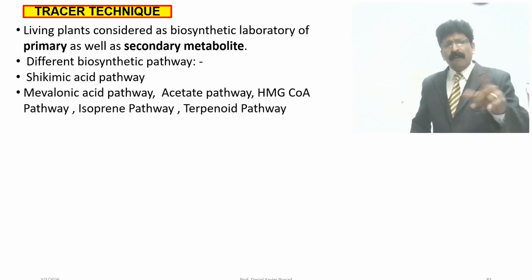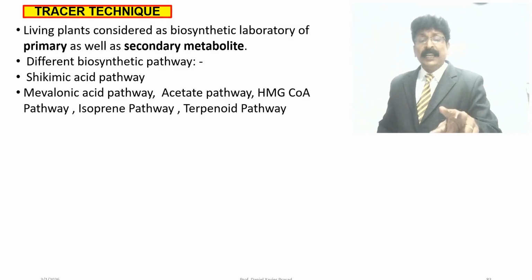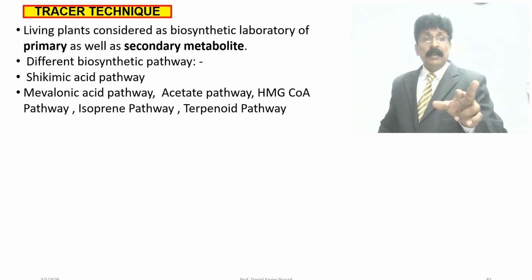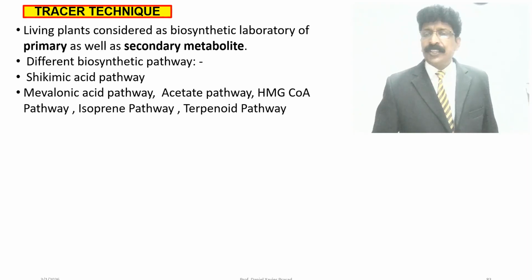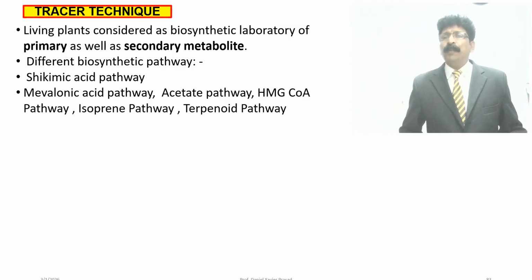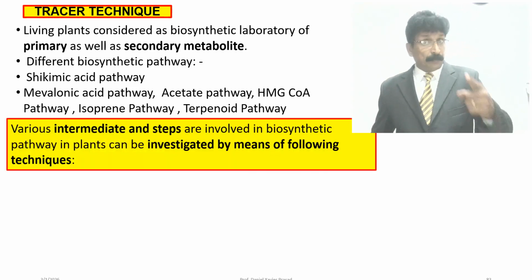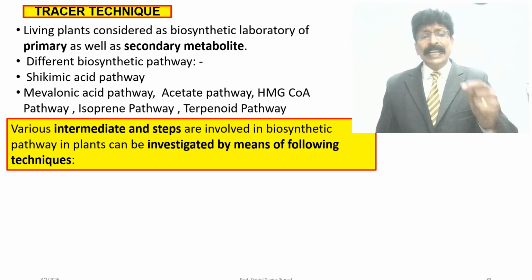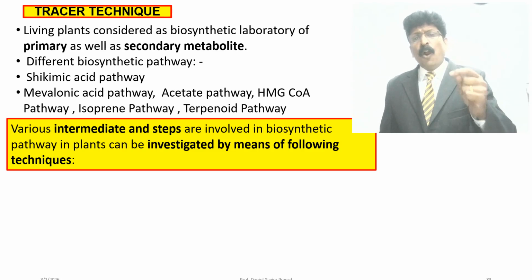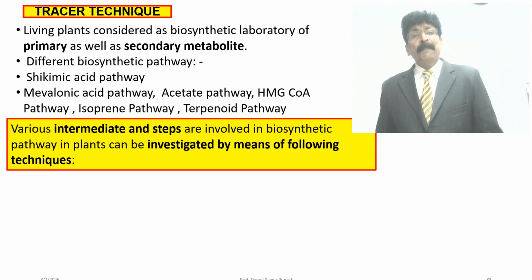All of them have similar pathways with different precursors and intermediate products like acetate, mevalonate, isoprene, isoprenoid. The student should know the explanation given while explaining the biosynthetic pathways.